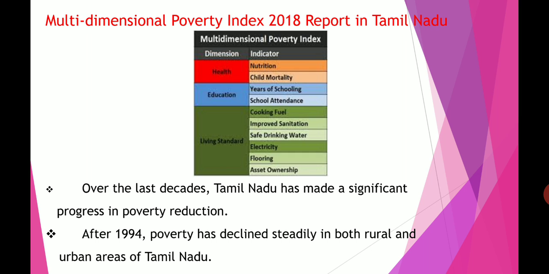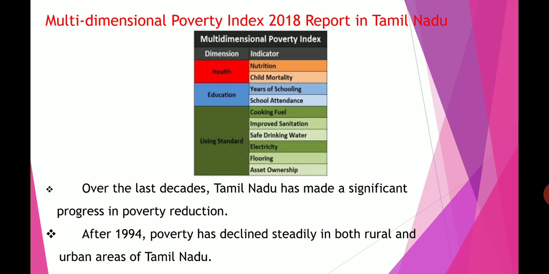And the districts of Tamil Nadu are classified into three categories. One is the high poverty district, in which more than 40% of the population live in poverty. Next one is the moderately poor district, where 30% to 40% of people live in poverty. Next one is the low level poverty district, below 30% of people living in poverty. So in our Tamil Nadu it is divided into three categories.